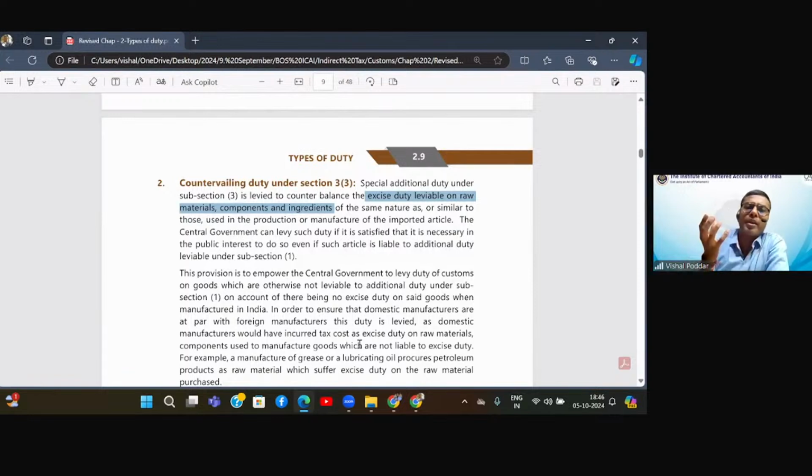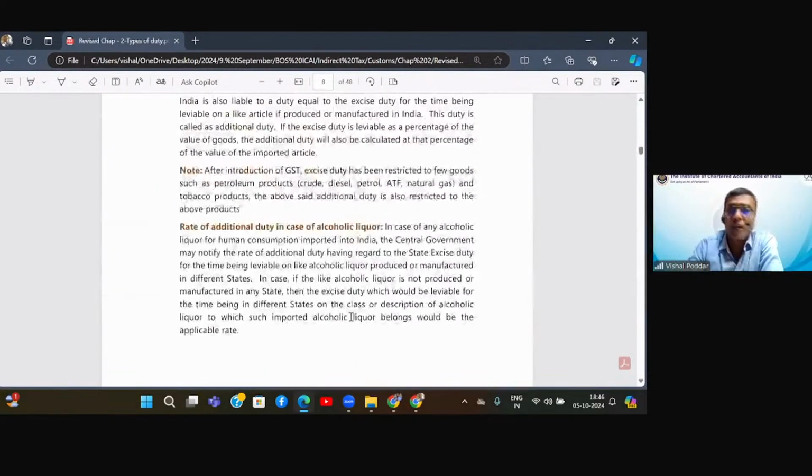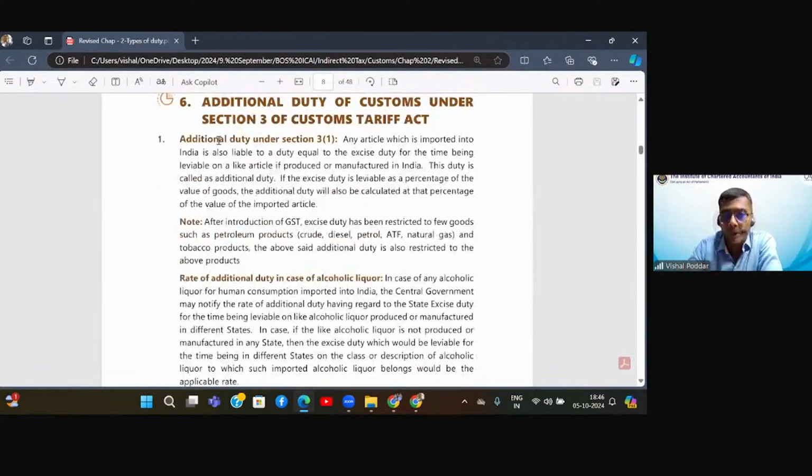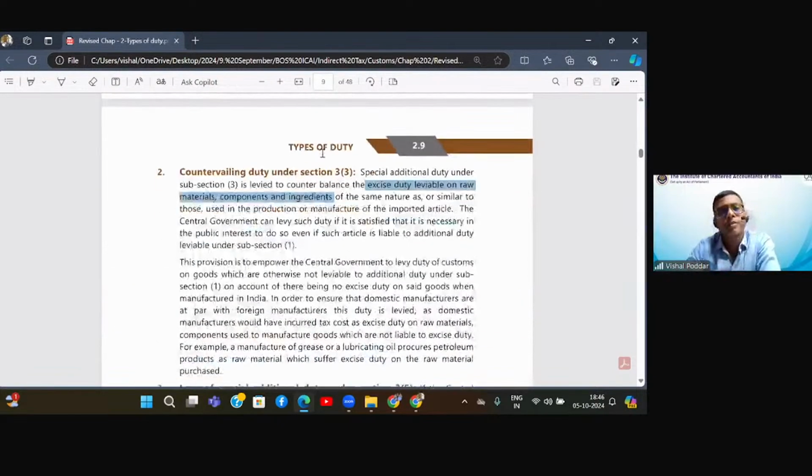So let us say I am buying a plastic toy. They are saying in the previous part that we will levy on this additional custom duty equal to excise as applicable on toy. For the time being, I'm assuming toys are liable to excise duty, just to explain you this point. So this subsection 1 says that we will levy excise duty equal to that which is applicable on toy. But here suddenly subsection 3 says we will also levy additional duty equal to duty applicable on the plastic which is used to manufacture toy. But this is highly unfair.